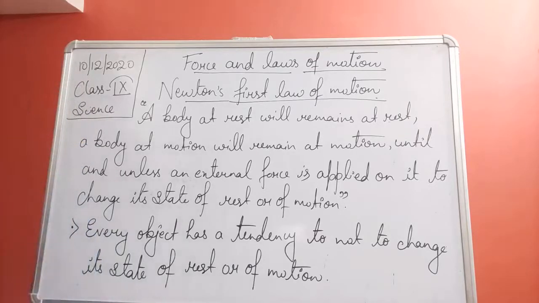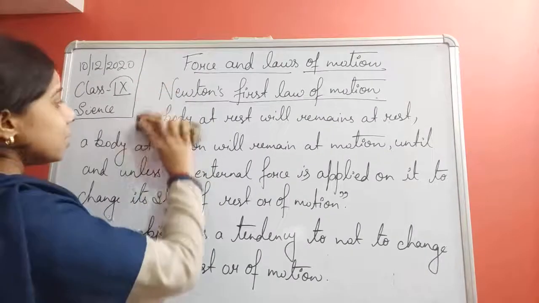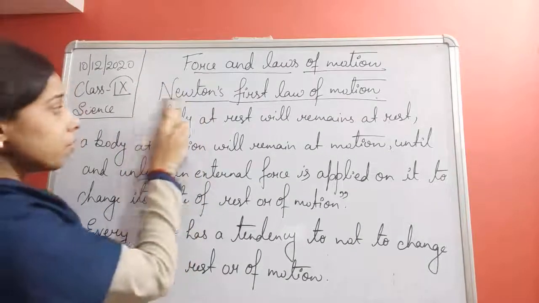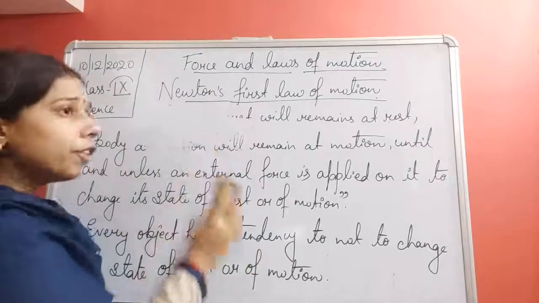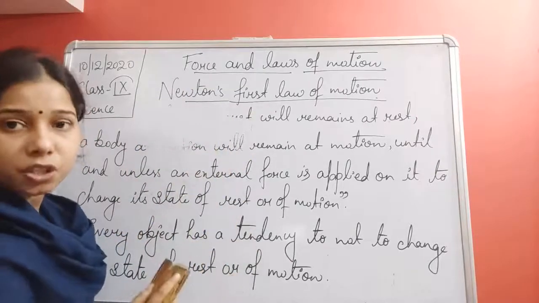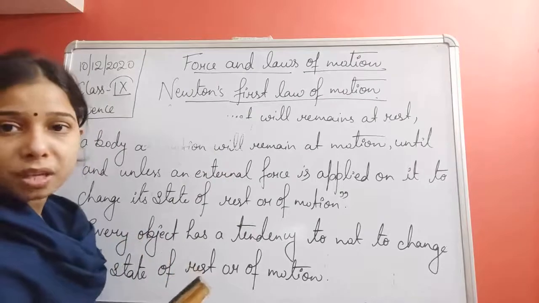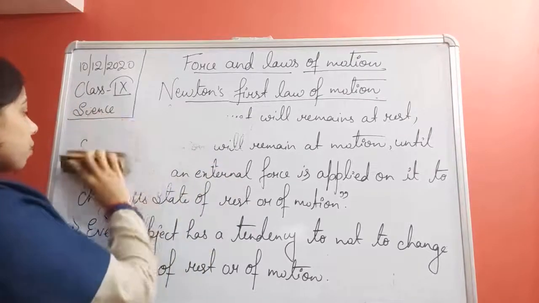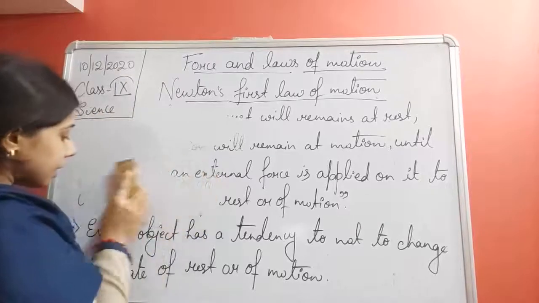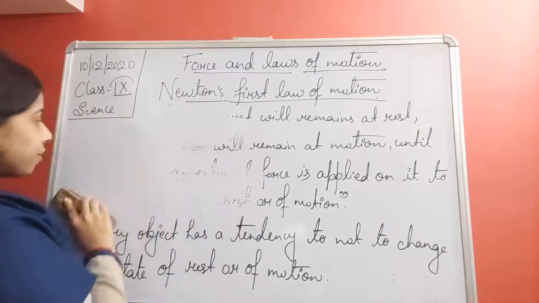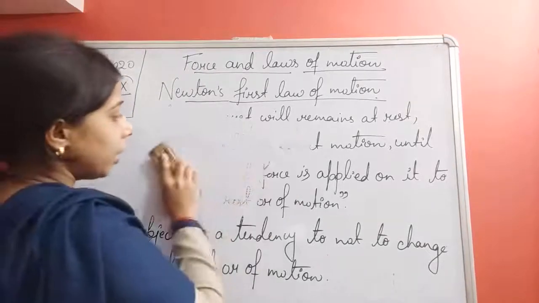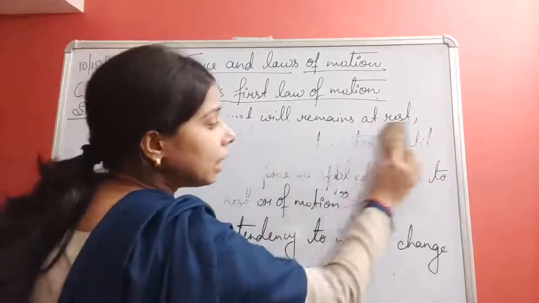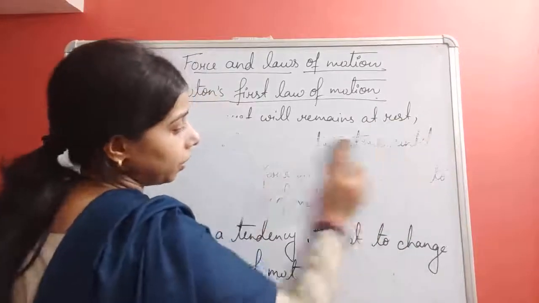Okay, so we can define inertia. Actually it is Newton's first law which recognizes that every object has inertia. Every object does not want to change its state. So we can say that Newton's first law of motion recognizes that every object has some inertia, due to which they resist any change occurring in the body.